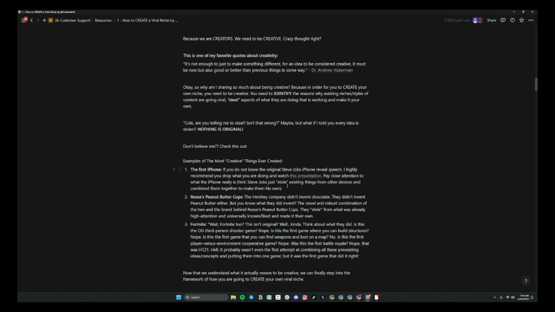What about Reese's peanut butter cups? Well, the Hershey's company didn't invent chocolate. They didn't invent peanut butter either, but guess what they did invent? The novel and robust combination of the two and the brand behind Reese's peanut butter cups. They stole from what was already high attention and universally known and liked and made it their own.